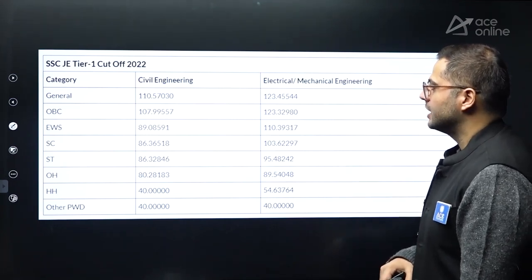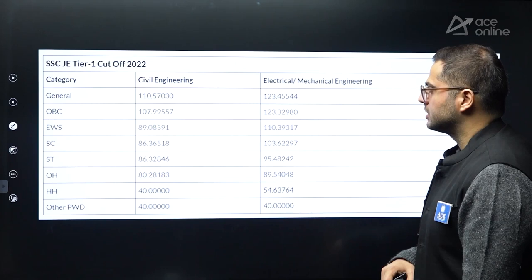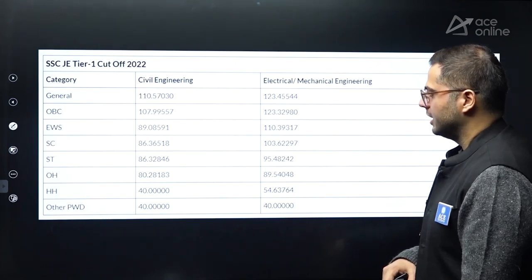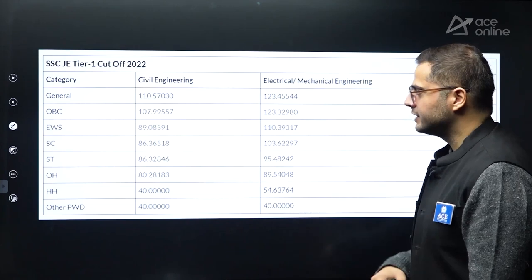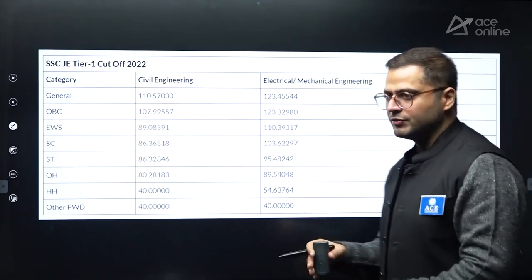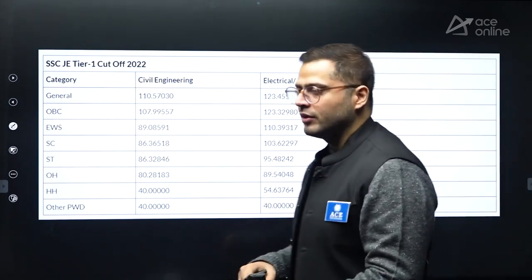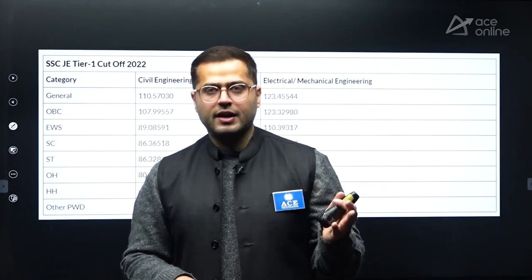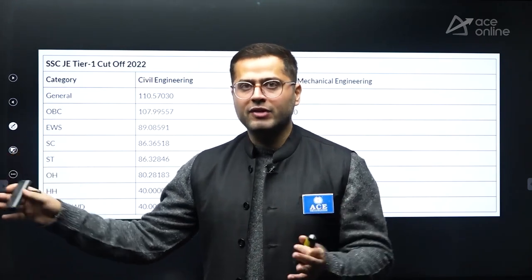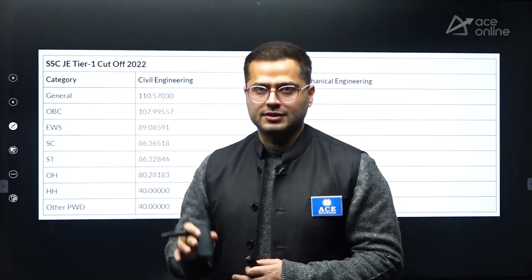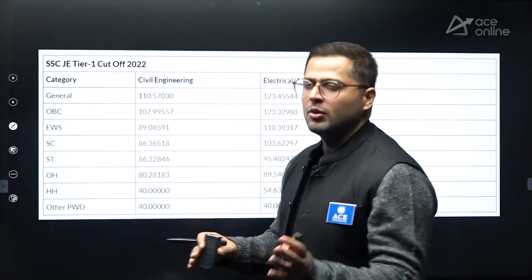For OBC, it was 107. For EWS, it was 89. After that, SC, it is 86. ST also 86. So you can see, if you are from general category, if you are falling in the range of 105 to 120 or 125, then there is a chance that you can get selected. Not on the lower side.